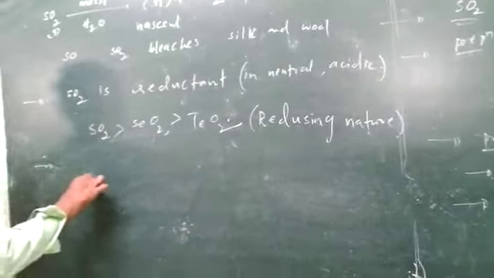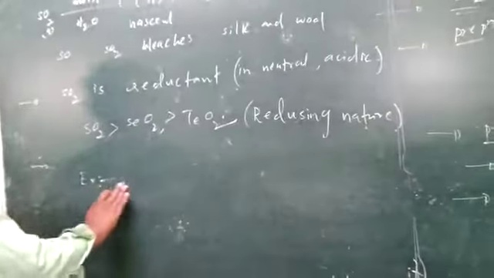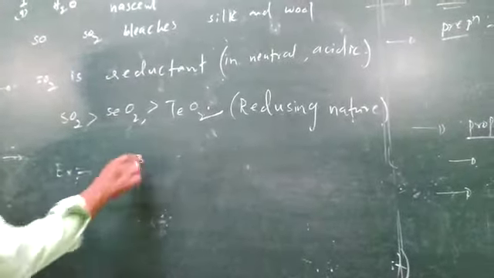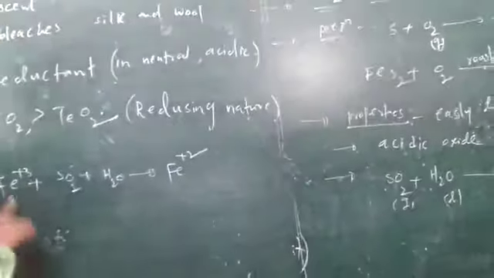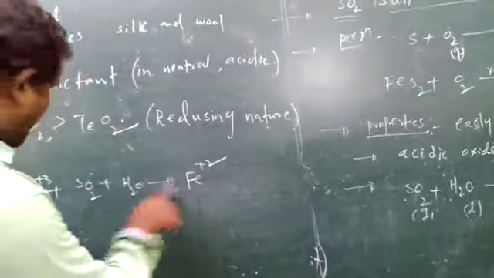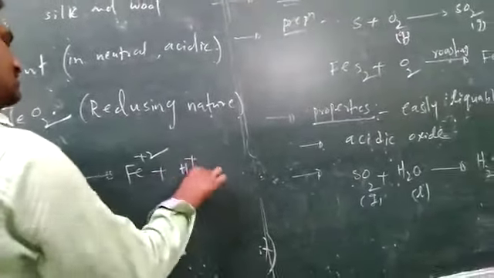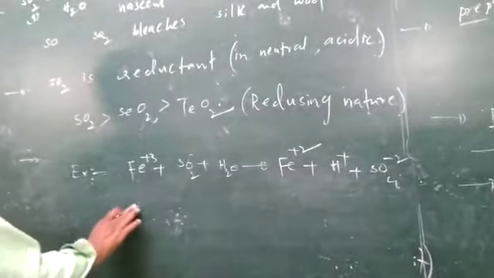Examples: when ferric ions, iron plus 3, are treated with sulfur dioxide in the presence of water, they form ferrous ions. Ferric goes to ferrous, iron plus 3 goes to iron plus 2, and sulfate ions, meaning sulfuric acid and H plus ions, are formed.